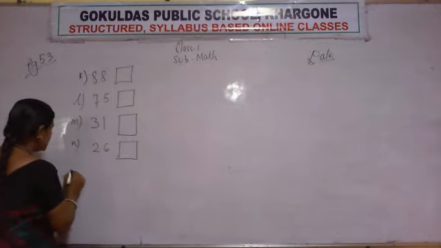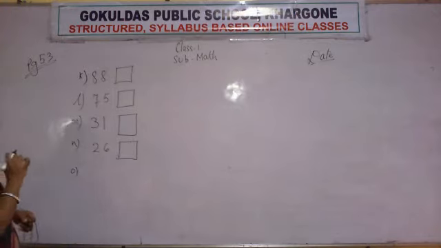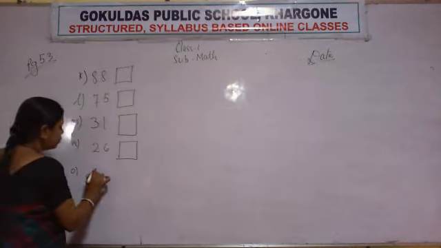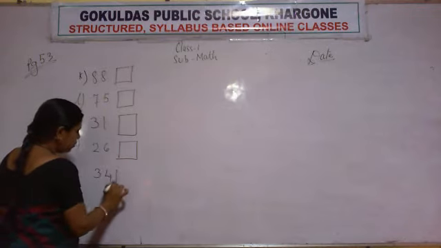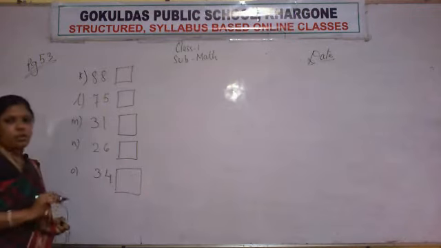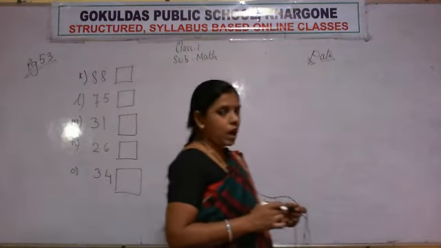And last is O, 34. Okay. Now you solve these questions fast.